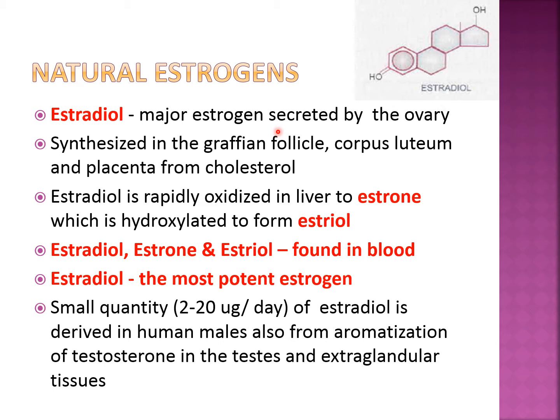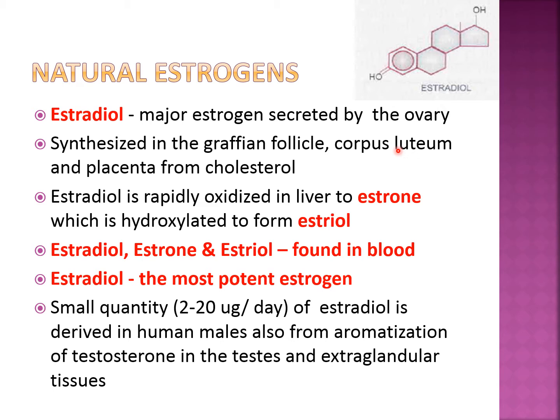Then on the 14th day mostly the ovulation occurs and the ovum gets released by the rupture of the Graafian follicle. If fertilization occurs, then there is a series of events like fertilization, implantation, and other things. Otherwise, if fertilization does not occur, the Graafian follicle goes on converting into the corpus luteum.